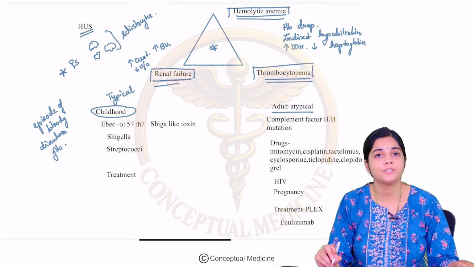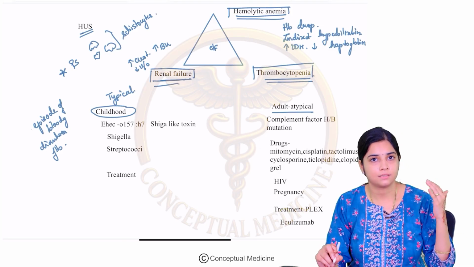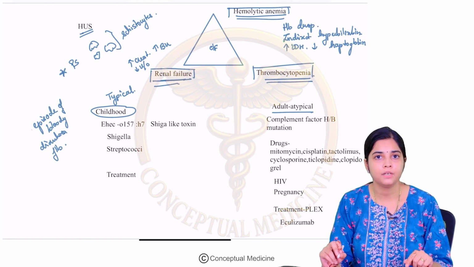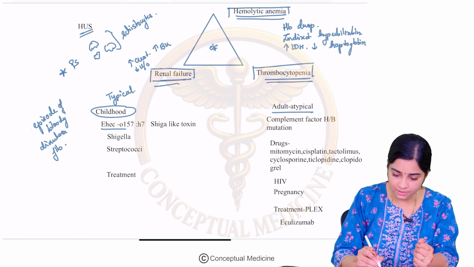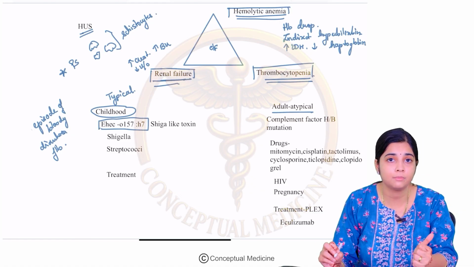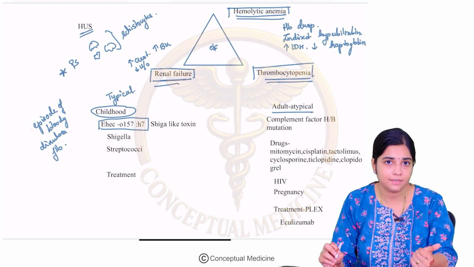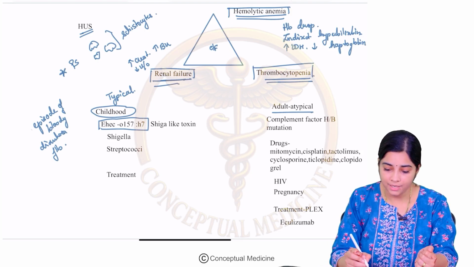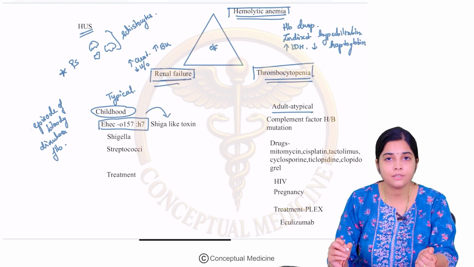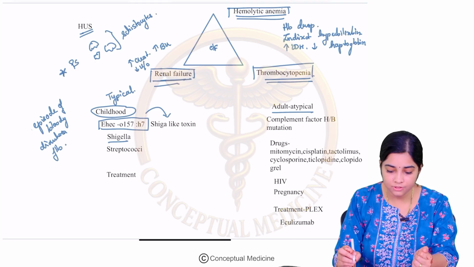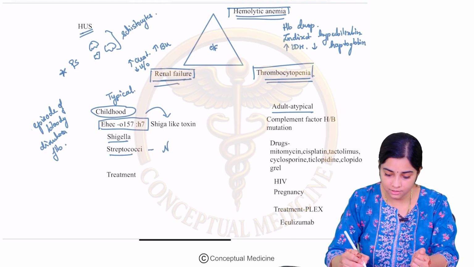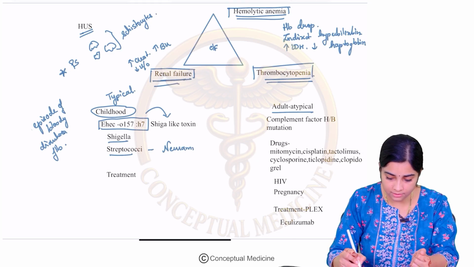With these clinical features, there is damage to the small vessels of the kidney, resulting in renal failure. The most common organism is enterohemorrhagic E. coli. EHEC is the E. coli O157:H7 strain, and the toxin it produces is Shiga-like toxin. Apart from that, you have Shigella dysenteriae and streptococci. The streptococci are associated with neuraminidase toxin.